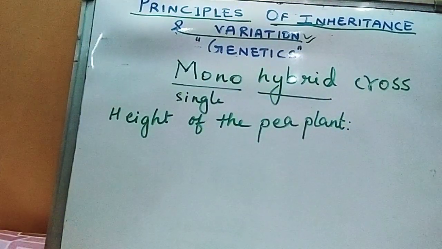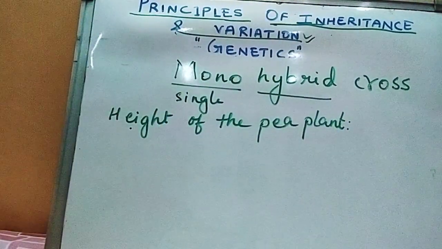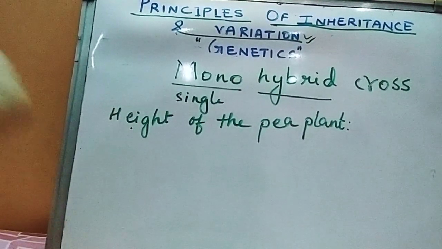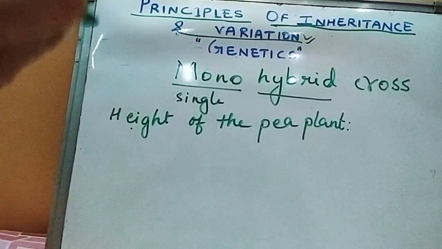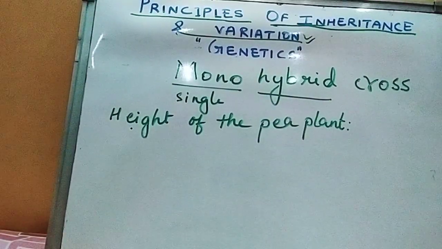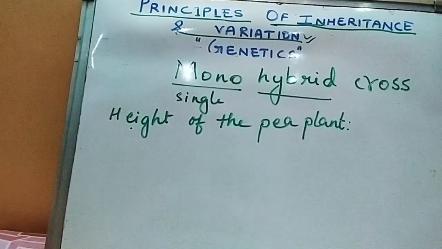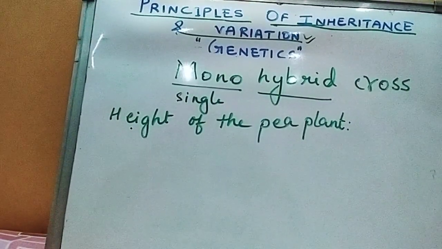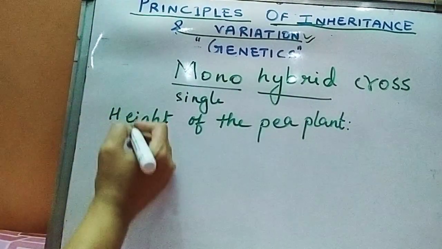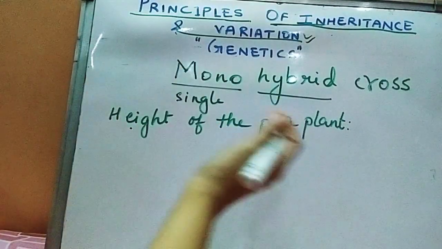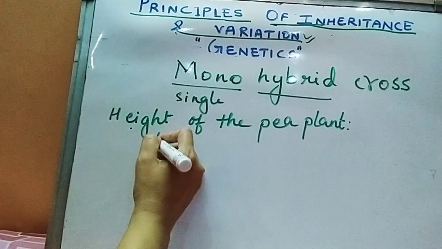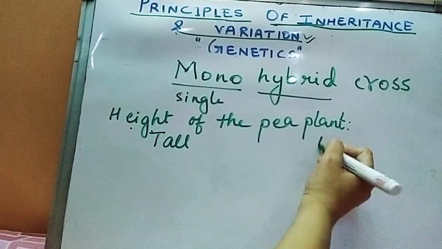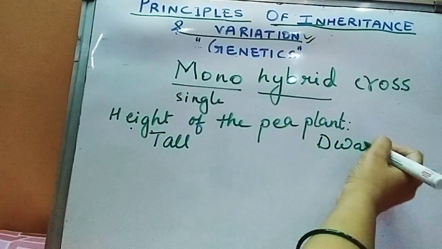So you know that there are alternative forms of the gene. The chromosomes always remain in pair form, so there is duplication, like one character resides on two chromosomes. For example, height: there would be two alleles of height, one tall and one dwarf.